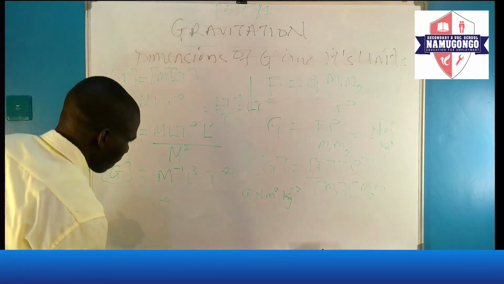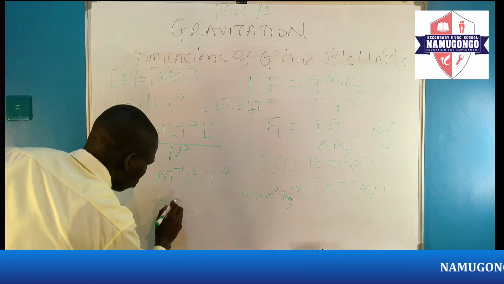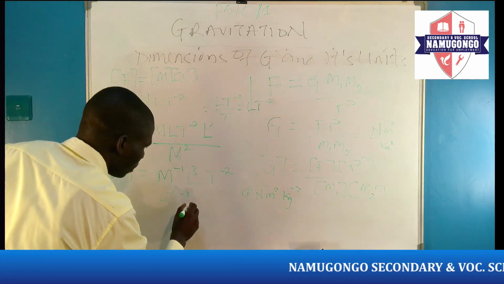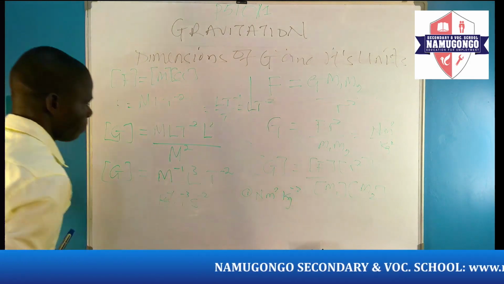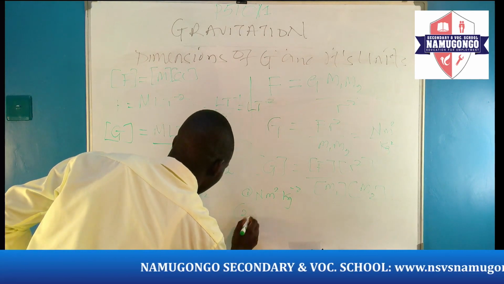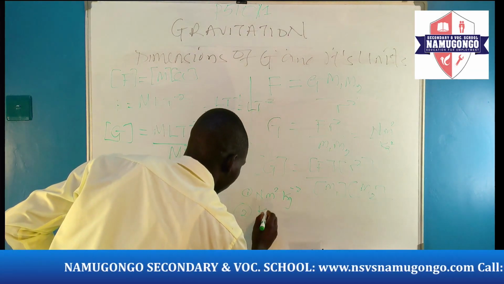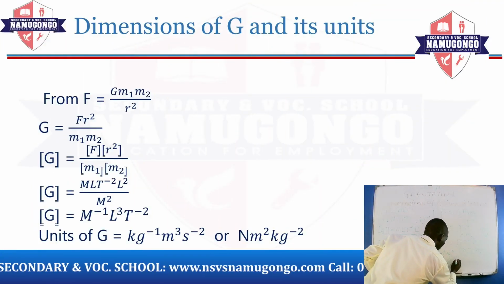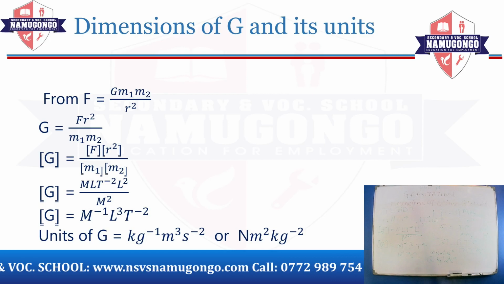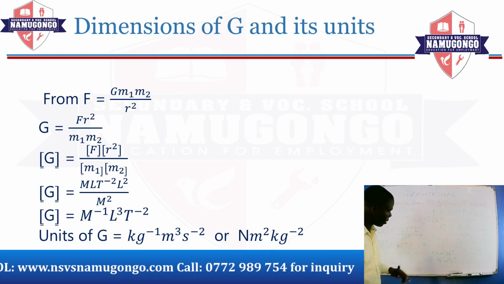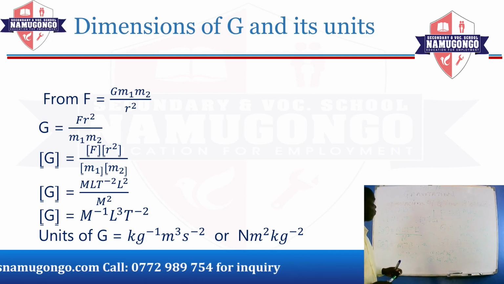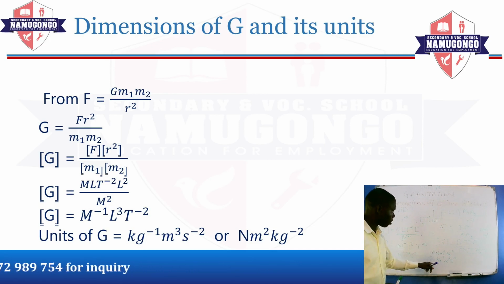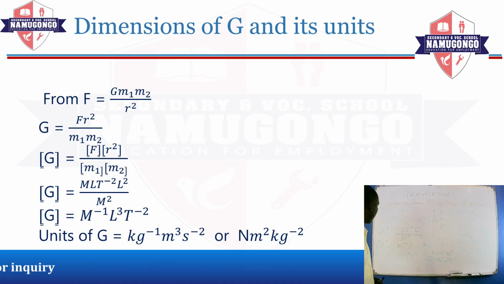This is per meters cubed, because it is length, per kilogram, per meters cubed, per second squared. This is time. So the second unit is per kilogram, per meters cubed, per second squared. Dear learners, this number 1 and number 2 are the units of G. You can use either this one or you can use this one here.